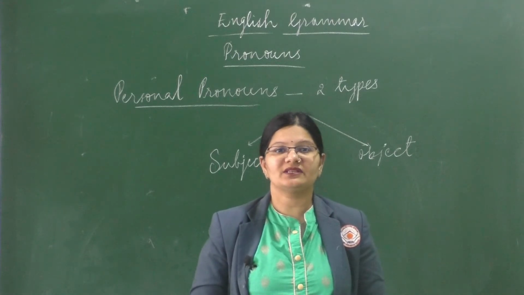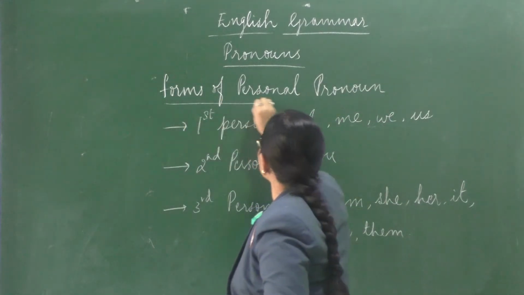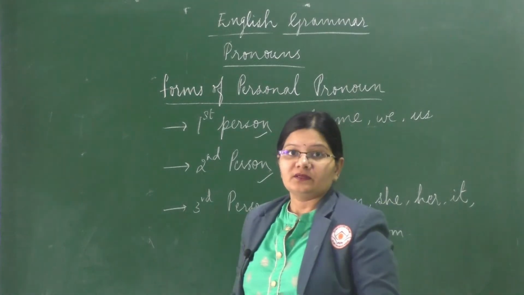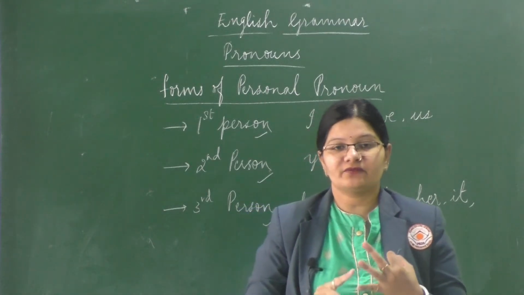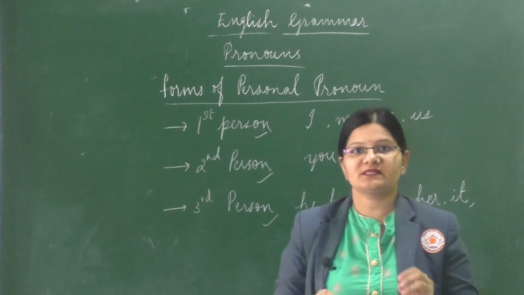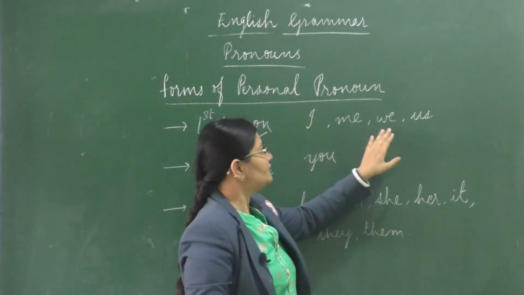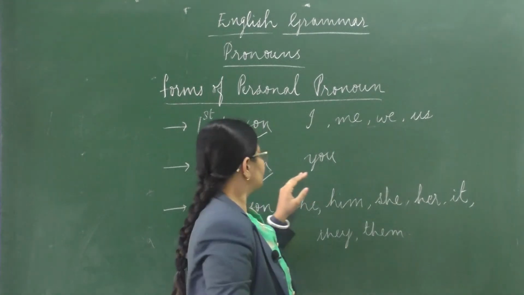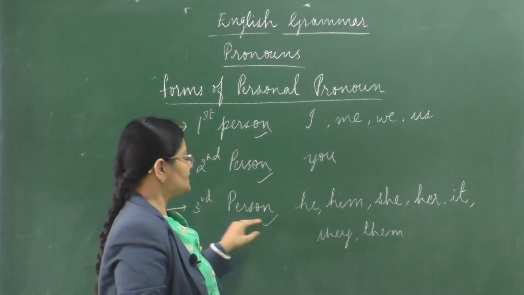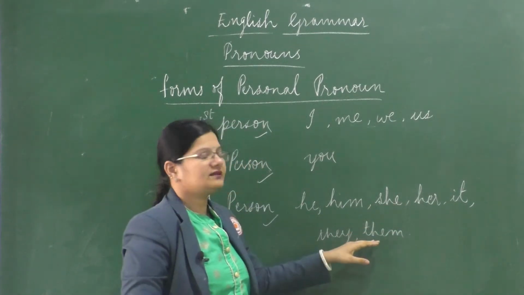Now let's look at the three forms of personal pronoun. So kids, the different forms of personal pronoun are first person, second person and third person. All these three are the forms of the personal pronoun. Now what is this first person? The examples are I, me, we and us. And what is this second person? The example is you. And for third person, the examples are he, him, she, her, it, they, them.